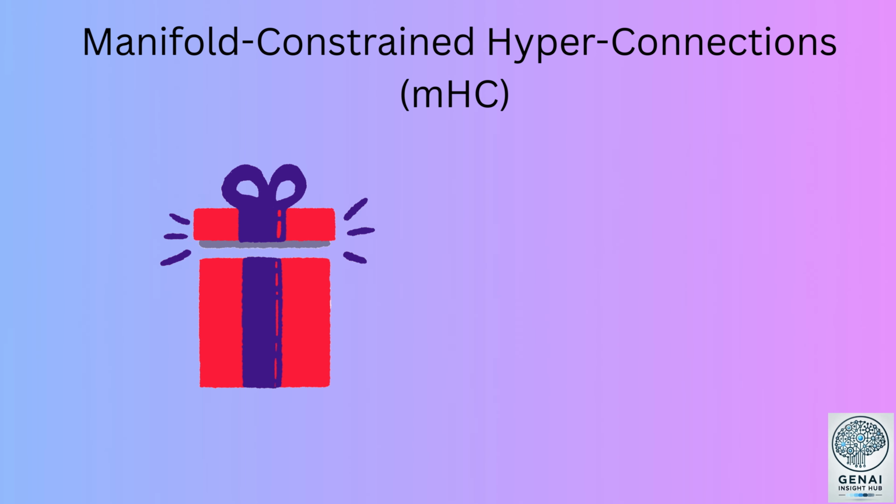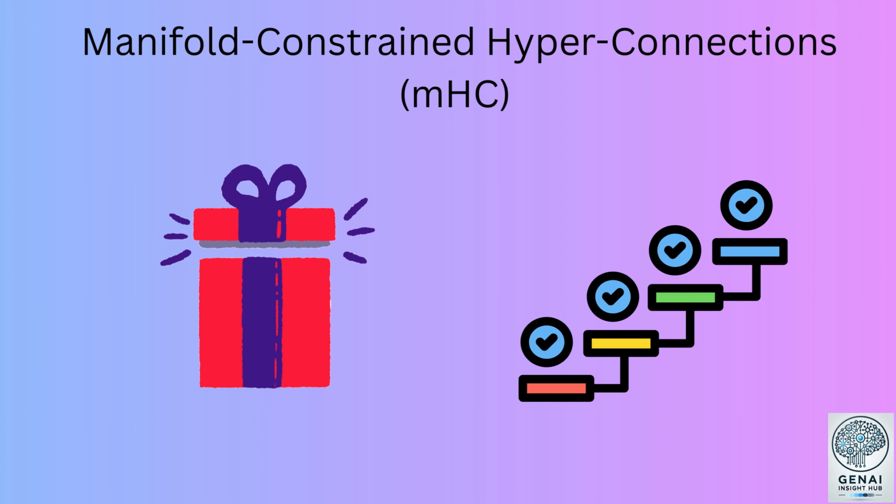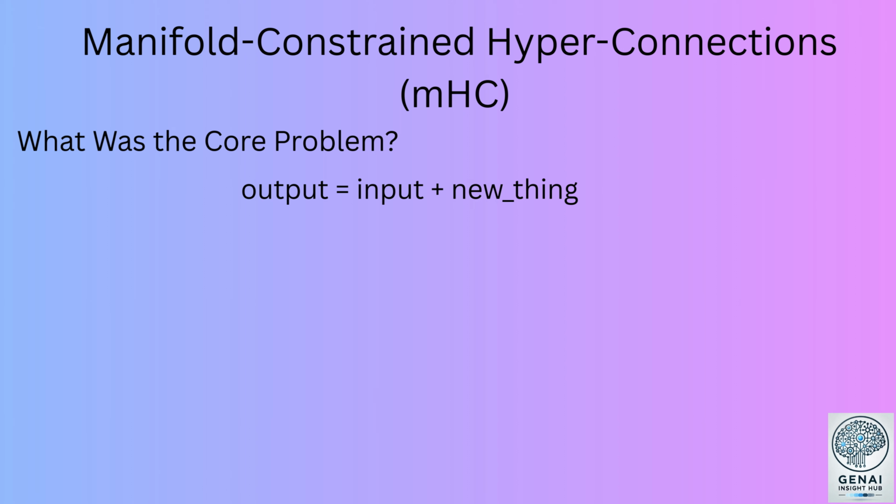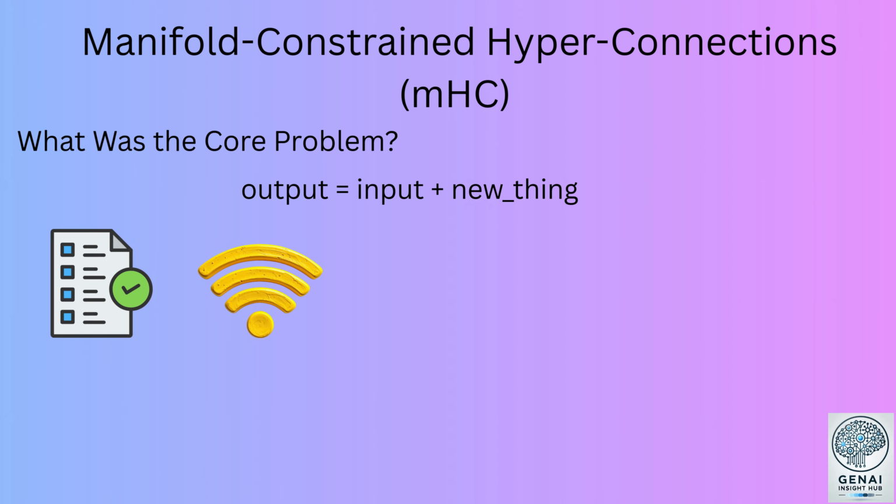Now let's open the box and see how MHC actually works, step by step. 1. What was the core problem? In normal residual connections, output equals input plus new thing. This is safe because input always passes unchanged, signal strength stays balanced.